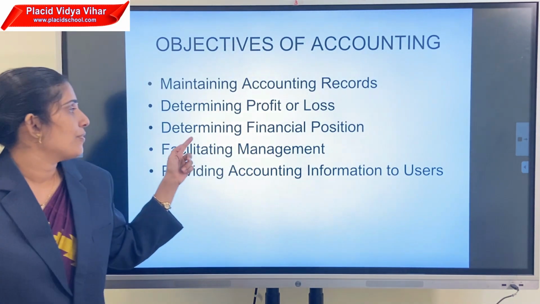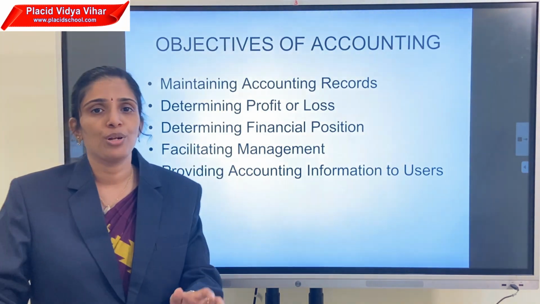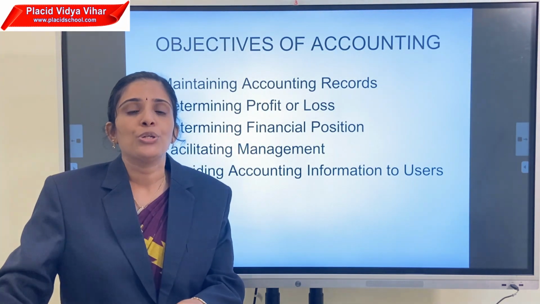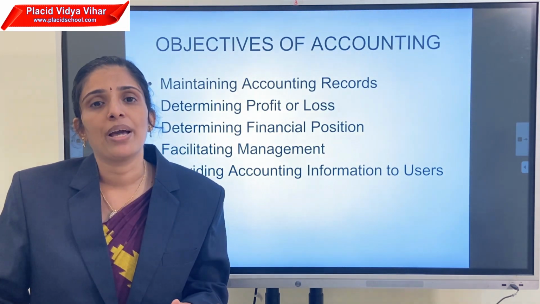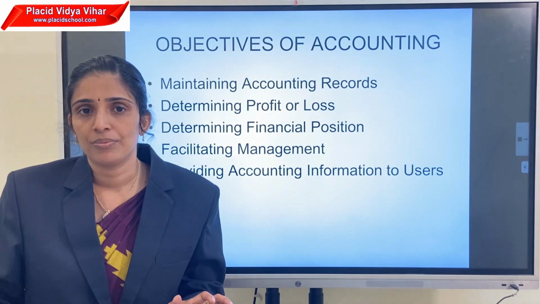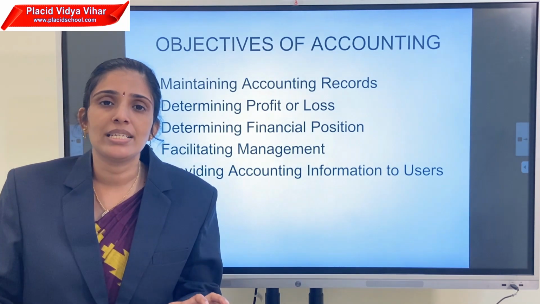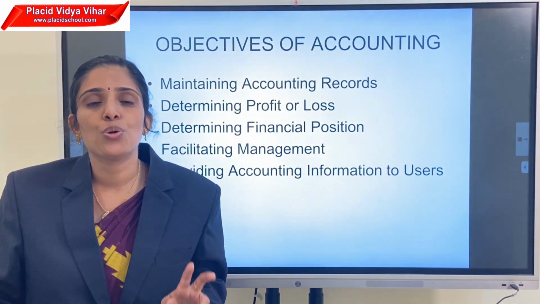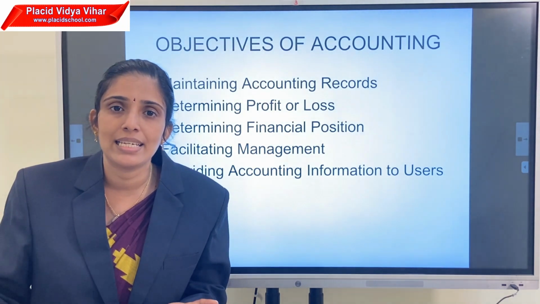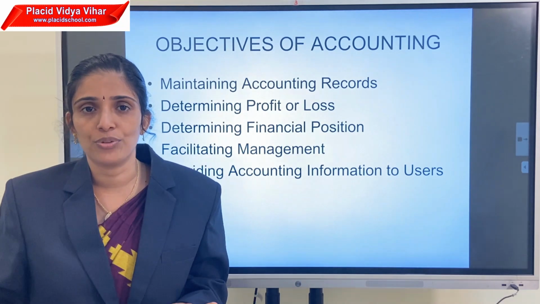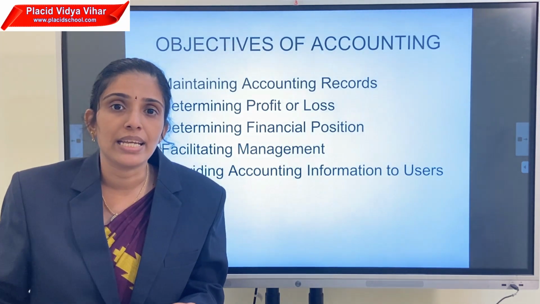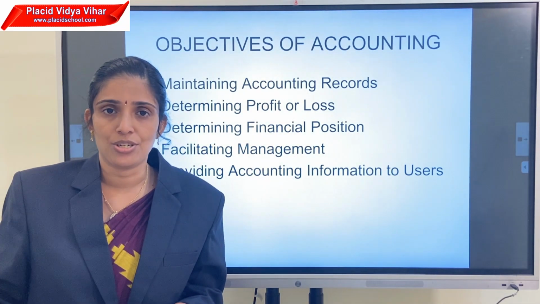Then the next objective is to determine the financial position. To determine the financial position of the organization, we should prepare the balance sheet. The balance sheet is a statement that has two heads, that is assets and liability. Assets means the wealth of the organization. Liability is the debt of the organization.